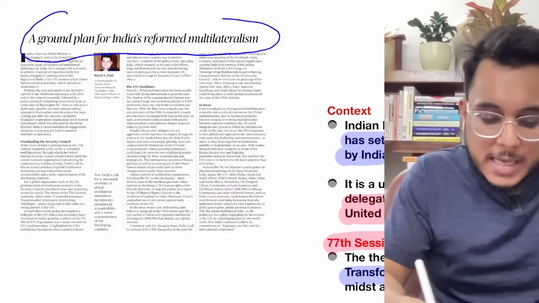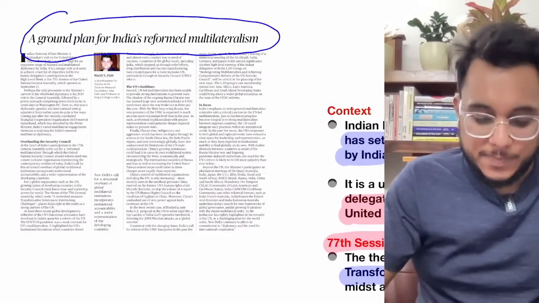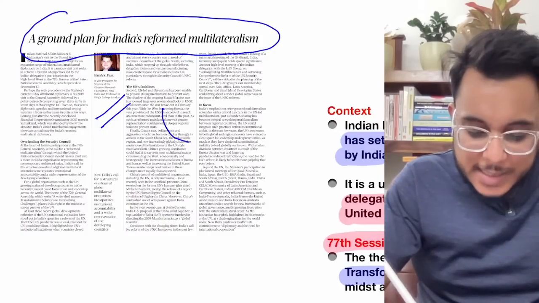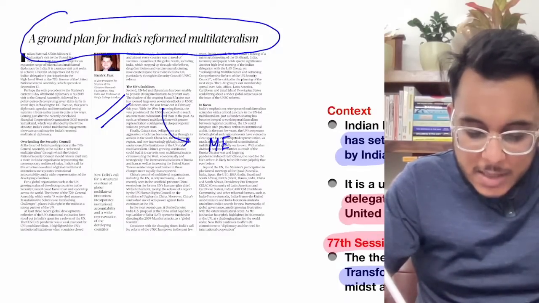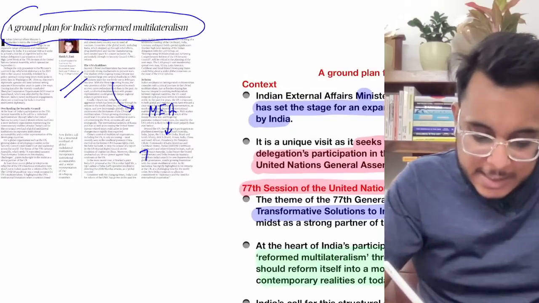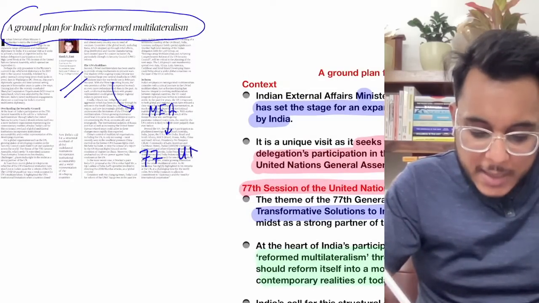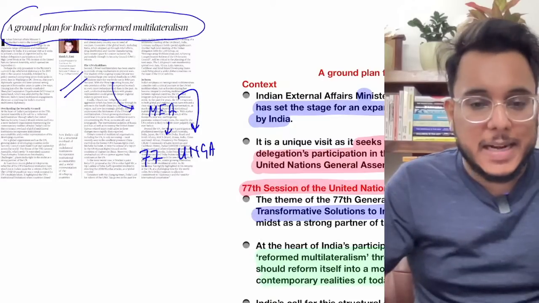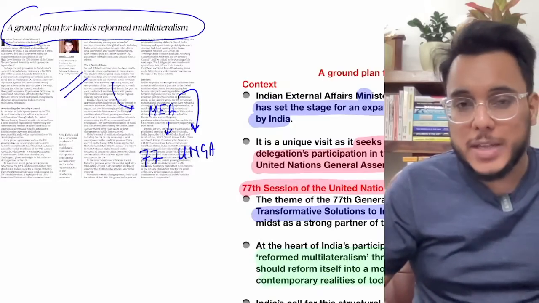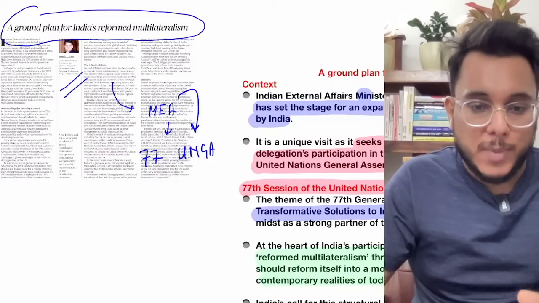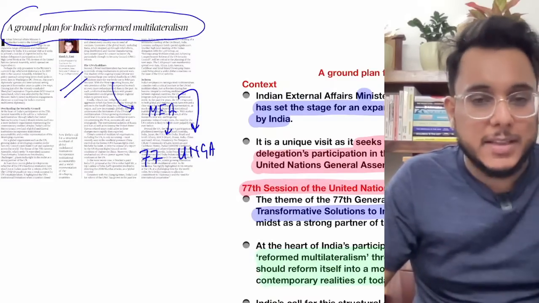Ground plan for India's reformed multilateralism. Okay, now this particular article talks about how the Minister of External Affairs recently participated in the 77th session of the United Nations General Assembly. So what are the priorities that India put forward there, and how India's foreign policy is responding to the present times, all those particular things have been covered in this article.